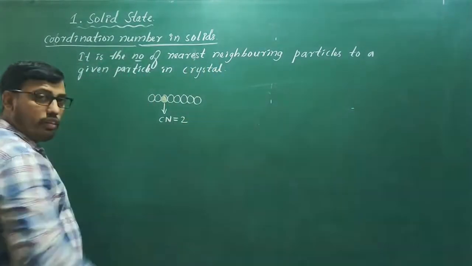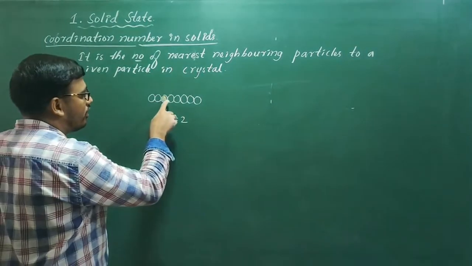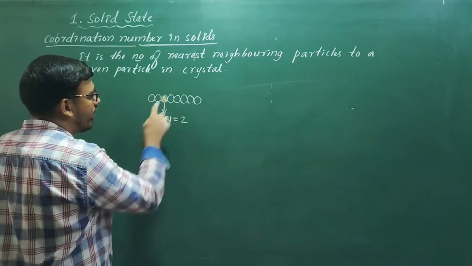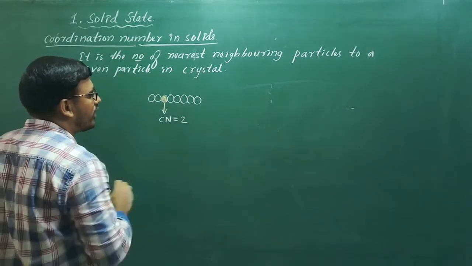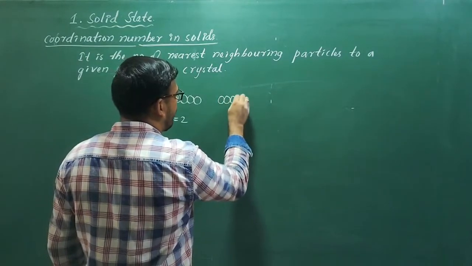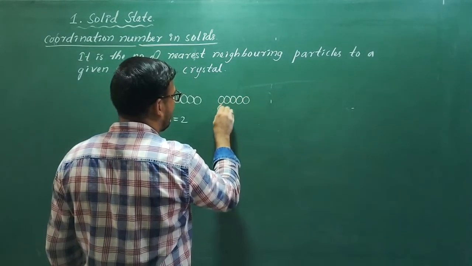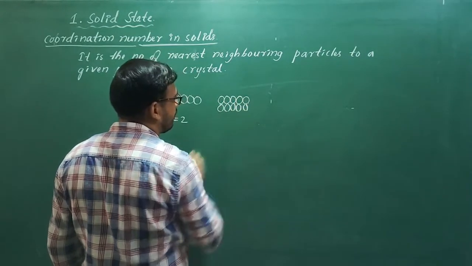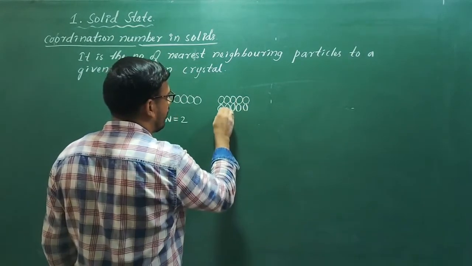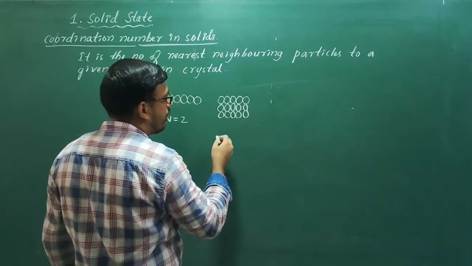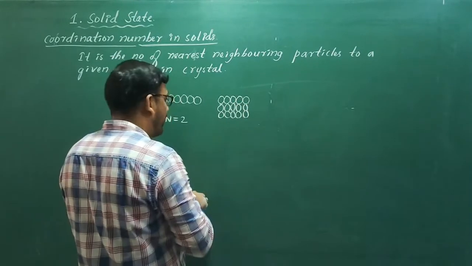So now see here, two atoms are in close contact with this particle, that's why its coordination number is 2. If the arrangement of particles is like this, what would be the coordination number of this particle?